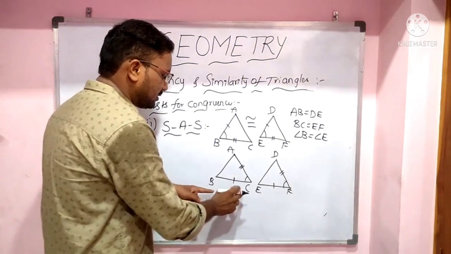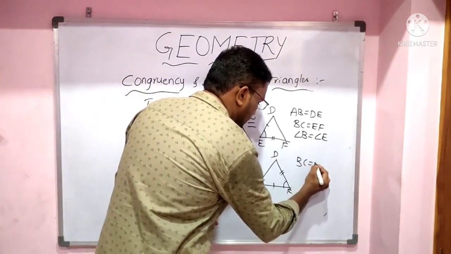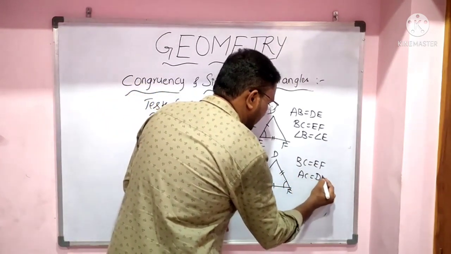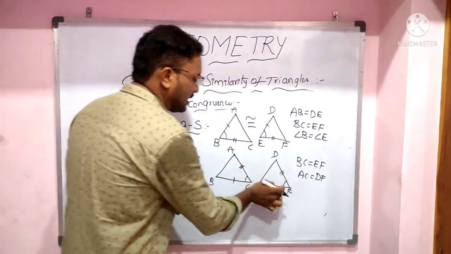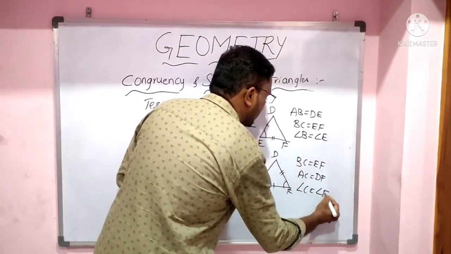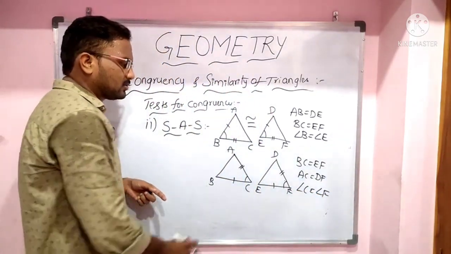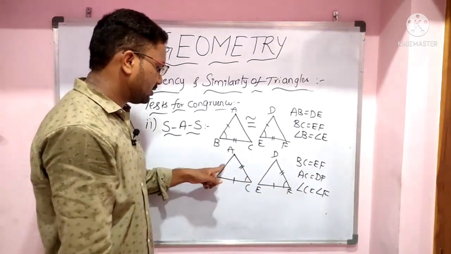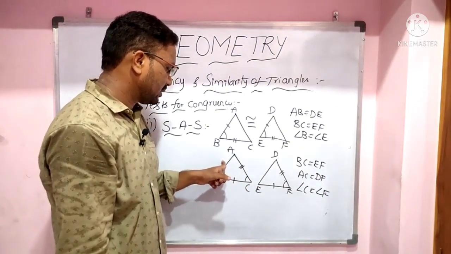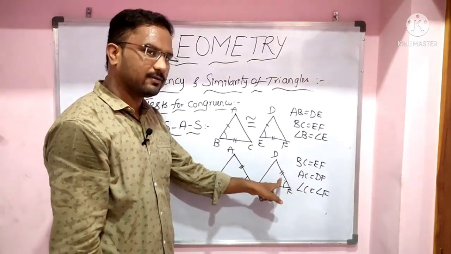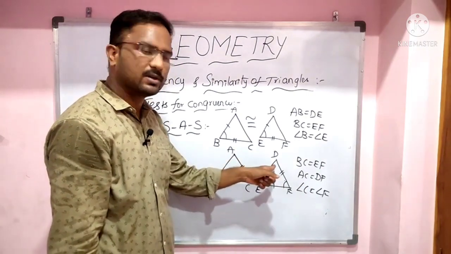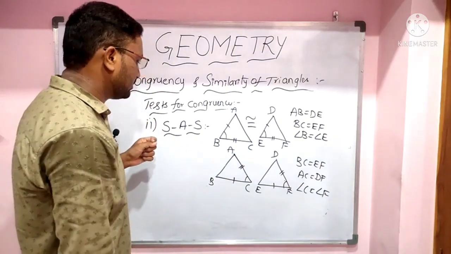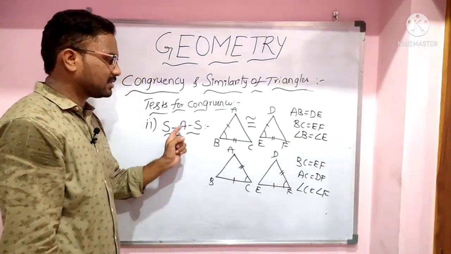Here BC equals EF and AC equals DF, and the angle between them, angle C, equals angle F. Then these two triangles are congruent. Similarly, if AB equals DE, AC equals DF, and the included angle A equals angle D, then these two triangles are congruent. So this is the SAS, side angle side property.